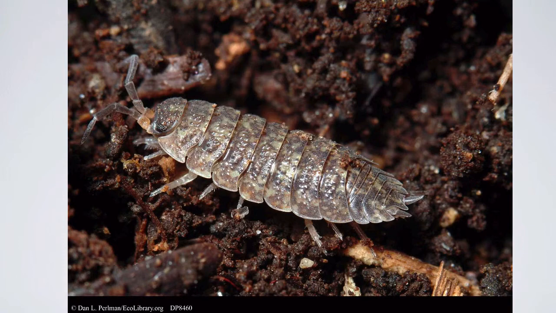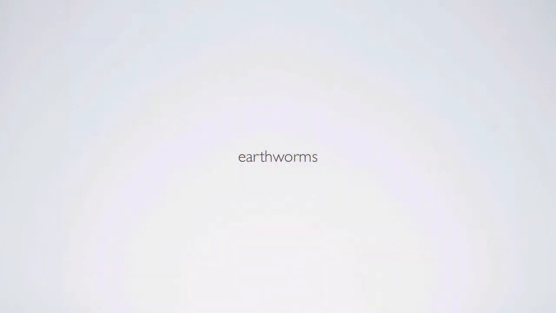Lastly, we have the macrofauna. And these are larger than 2 millimeters. So, for example, isopods are macrofauna, as well as earthworms and termites.